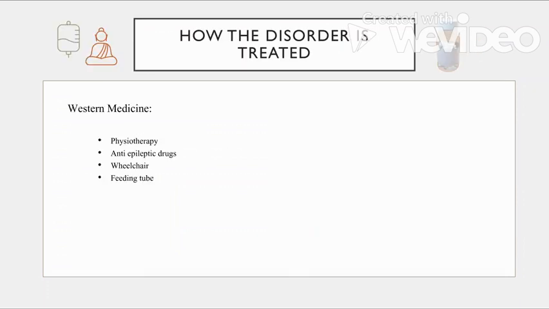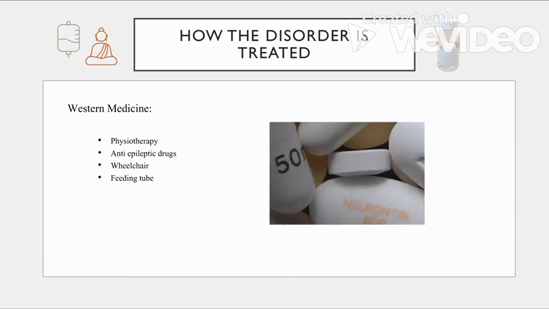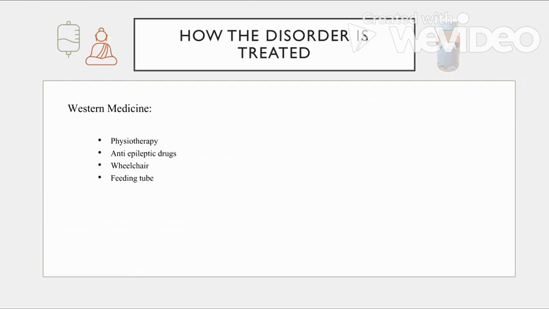For cures and treatments, there's no standard procedure for the disease, and the only treatment is managing the symptoms. For Western medicine, physiotherapy can help with low muscle tone, and seizures can be treated with anti-epileptic drugs. The person may be put in a wheelchair and have different medical equipment available to them, such as a feeding tube, and take frequent visits to the hospital and doctors.